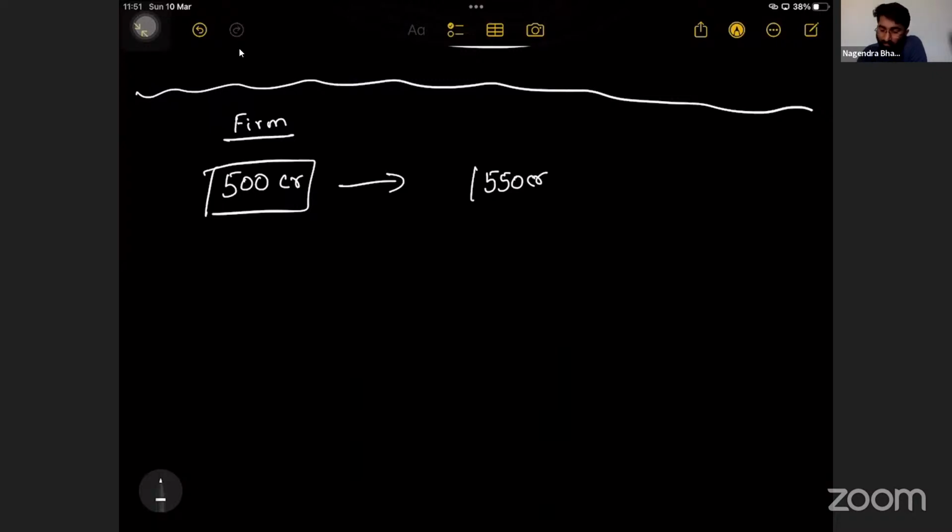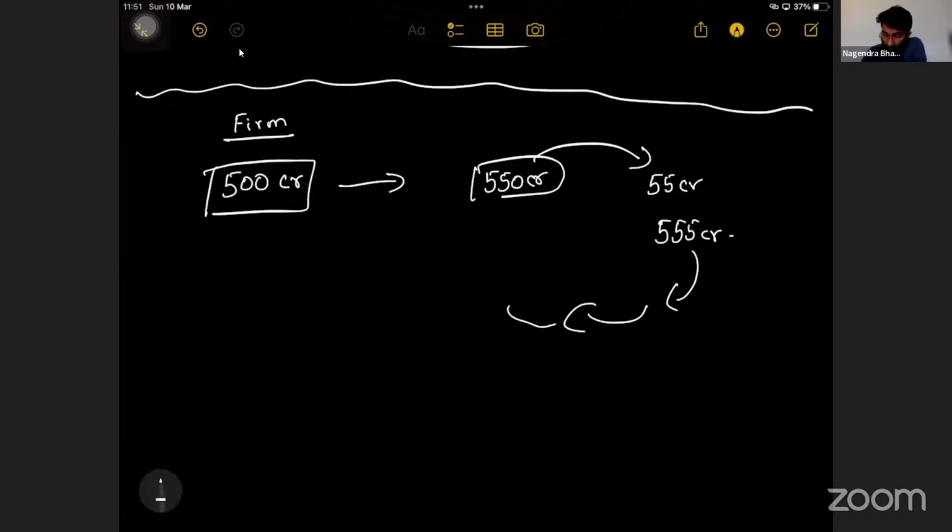Once he gets 550 crore, again he will invest, and he wishes to get 55 crore extra. That means it will become 605 crores. Now again he will invest. Getting this? This is getting multiplied again and again.